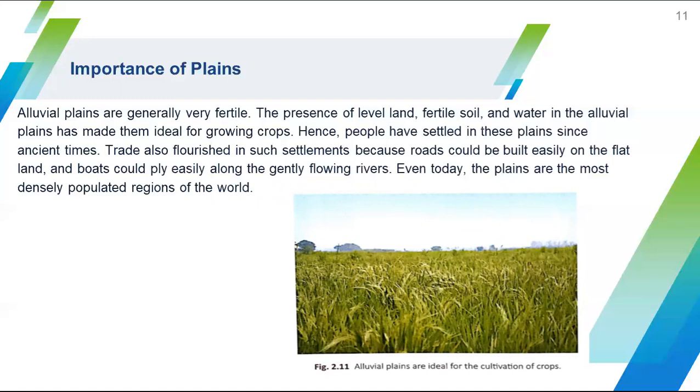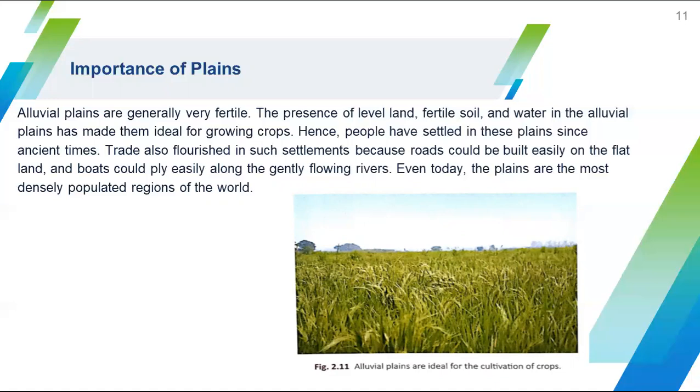Hence, people have settled in these plains since ancient times. From olden days, people have settled in alluvial plains because they help agriculture. The soil is fertile. And trade also flourished in such settlements because roads could be built easily. In these plains, we can easily build on flat land.